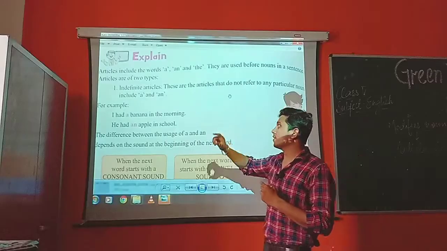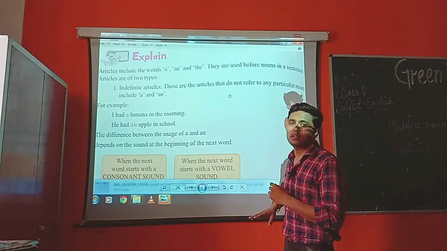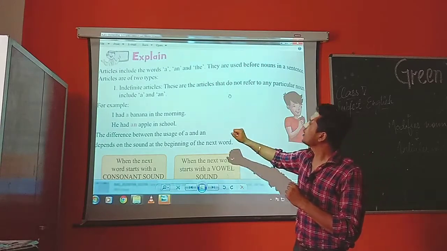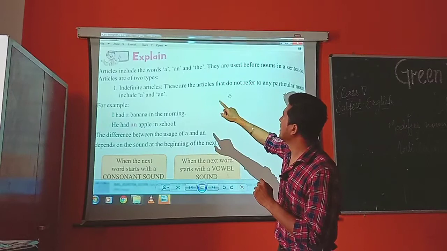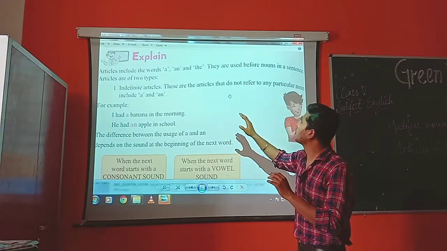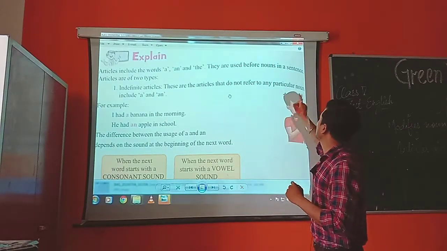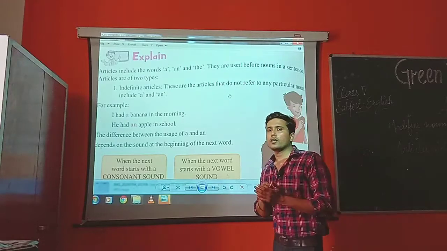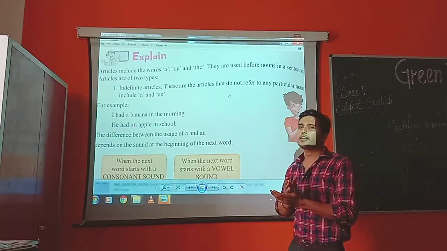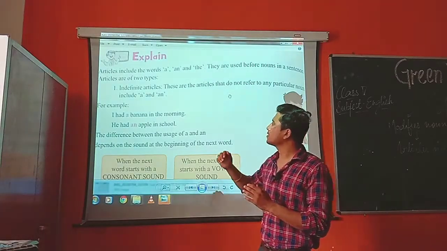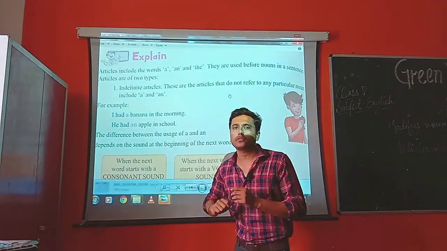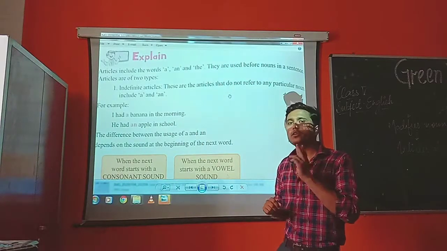Right, so as you can see, this is a picture of your book. Let's start with the first line, that is: articles include the words a, an and the. As I have already told you, they are used before a noun in a sentence. Wherever the noun will be there in a sentence, we will use them before the noun. So this is the placement of articles. And there are two types of articles. Now there are only two types.